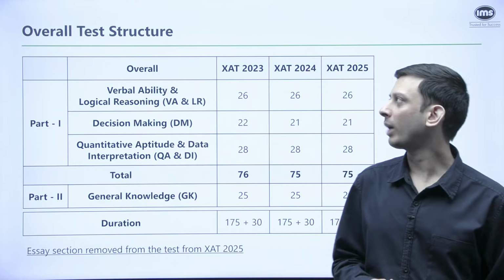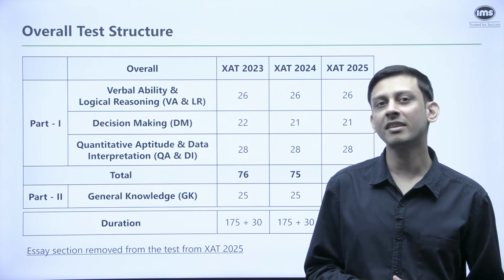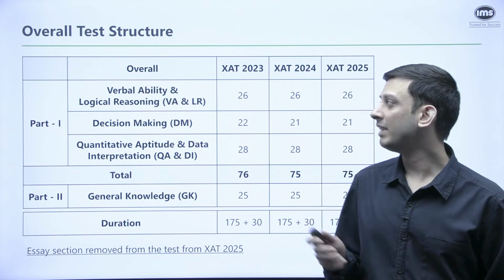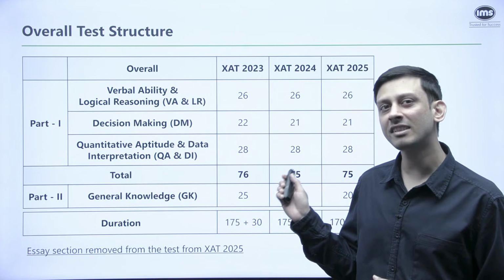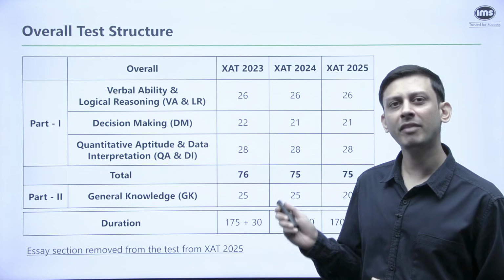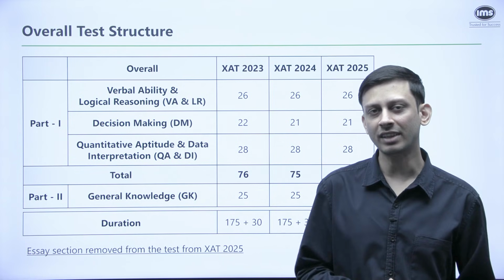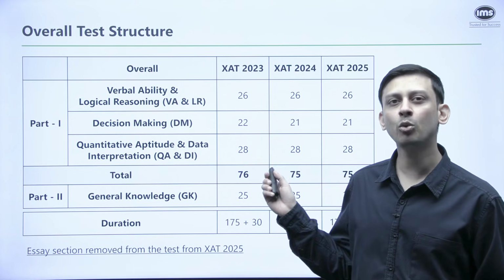So first of all, if we look at the overall test structure, we can see that it has remained pretty consistent over the last 3 years. In the VALR section, for example, we can see that we've had 26 questions consistently in each of the last 3 years. Similarly, in QADI, we've had 28 questions. That has not changed. The only minor change has been in decision making, where from 22 questions, it has dropped down to 21 questions.